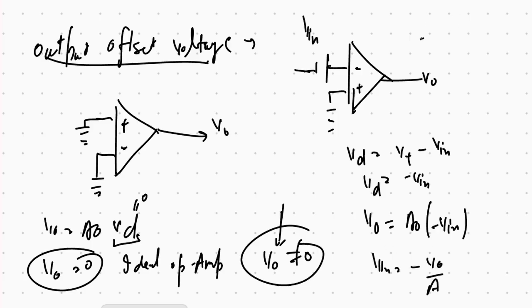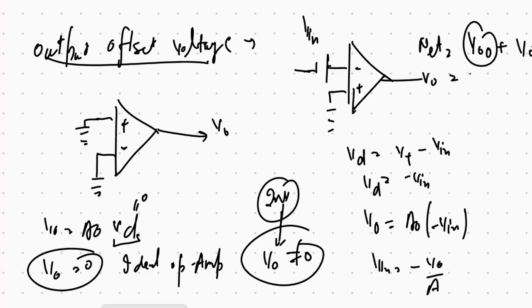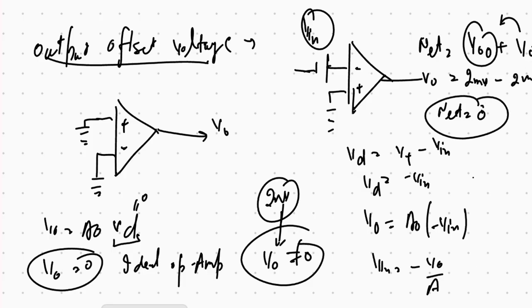So the net output now is v output offset plus v output. If v output offset is suppose 2 millivolt, then we have to provide v input such that when v added is added to the offset voltage, the net is equal to 0. We have to make the net 0. So by this method we can solve the output offset voltage.